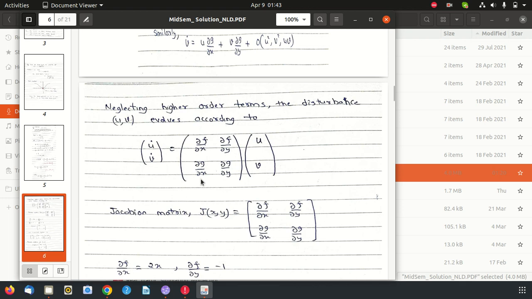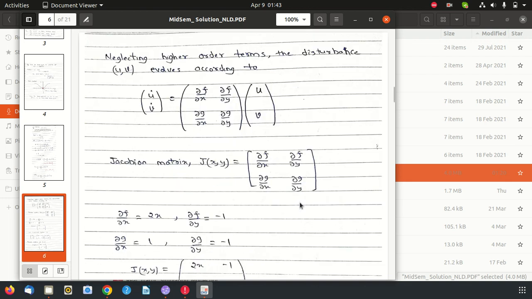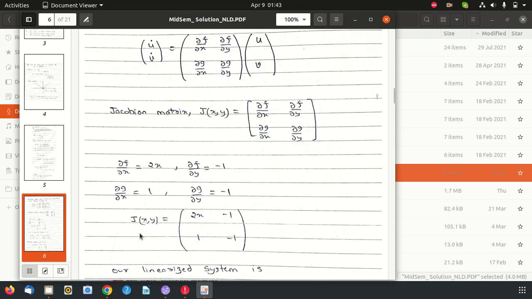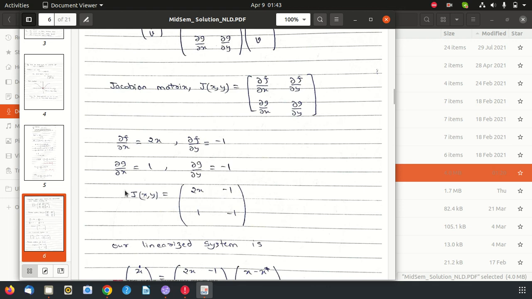So this is actually the Jacobian that we have to find. The Jacobian matrix at any point x, y is this. From the given functions we can find the partial derivatives with respect to x and y, and so we will get the Jacobian at any point x and y to be this.